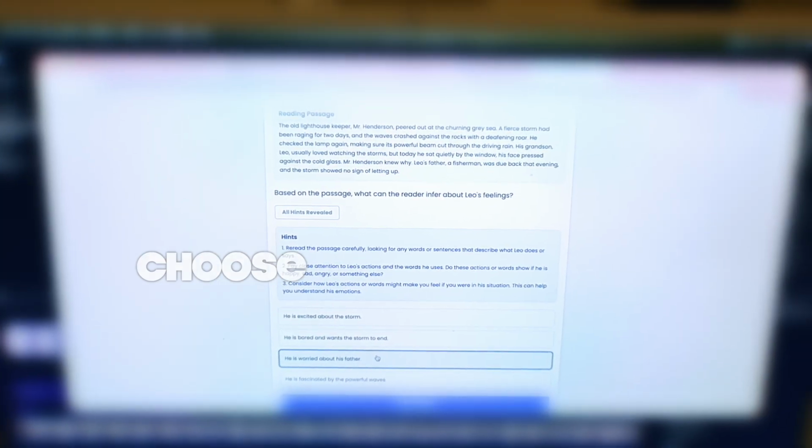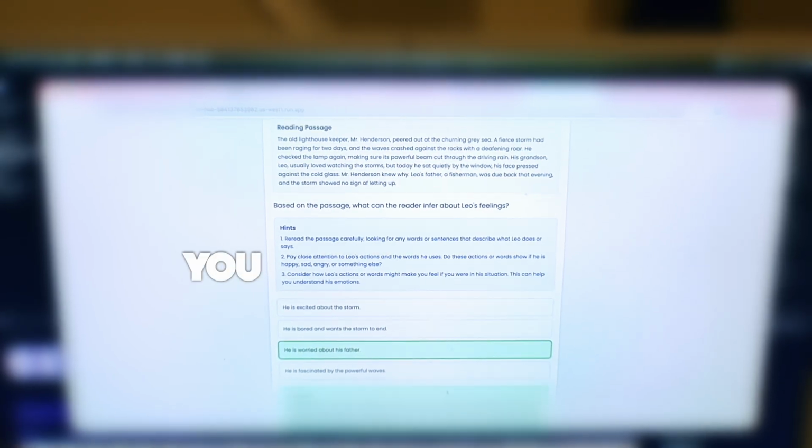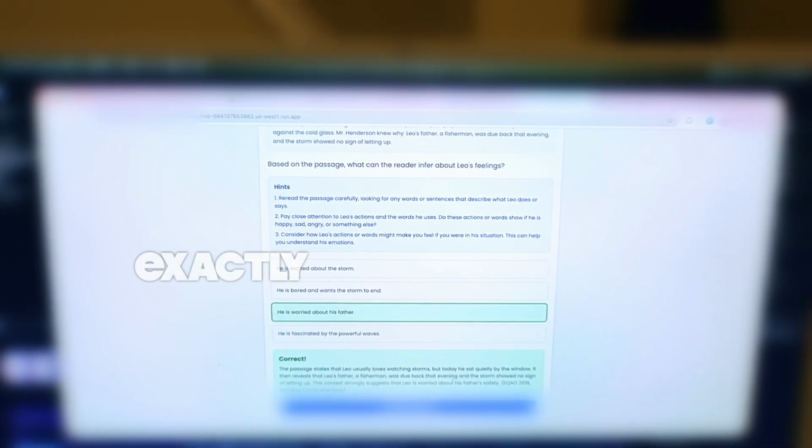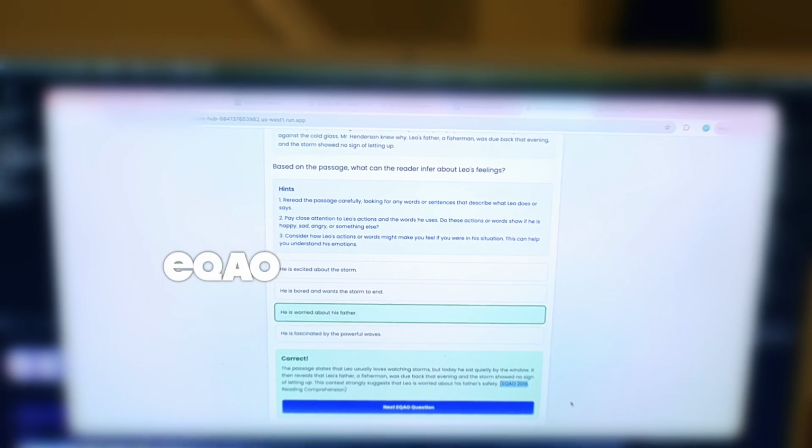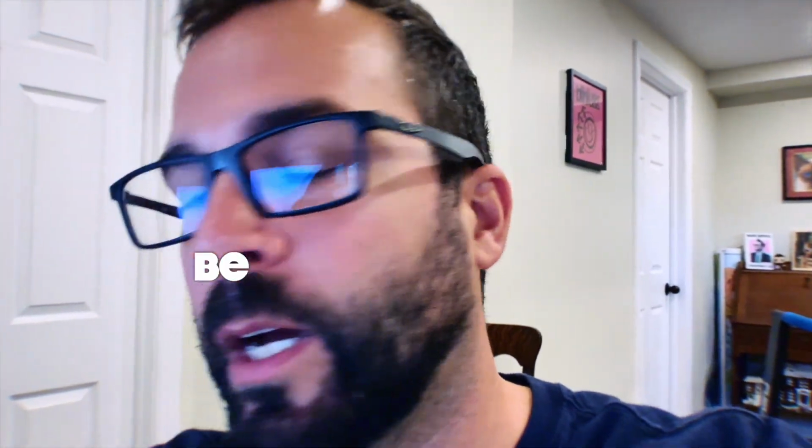When you actually choose an answer here, it will tell you where exactly the question was sourced from. In this case, the 2018 version of EQAO. I know it's still got some bugs, but we'll work on it. So if you can get your kids to test it out, that would be awesome.